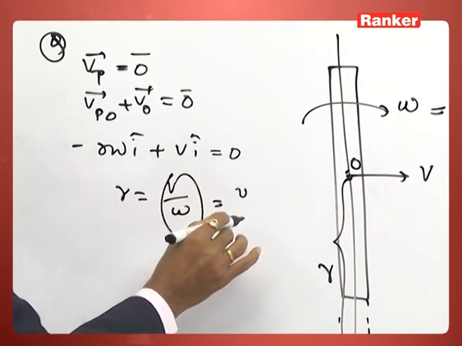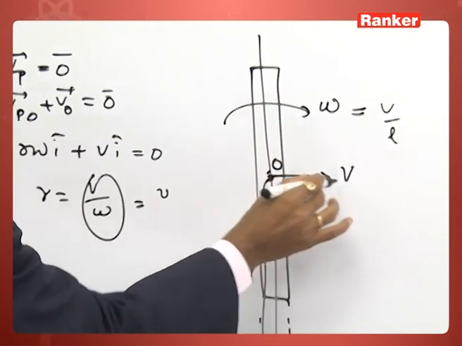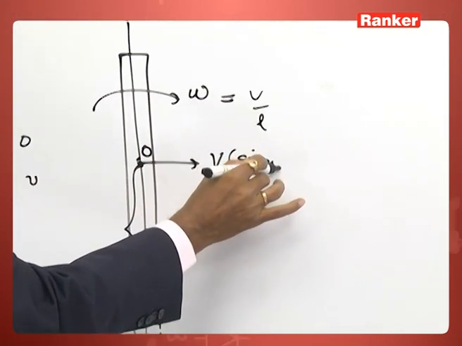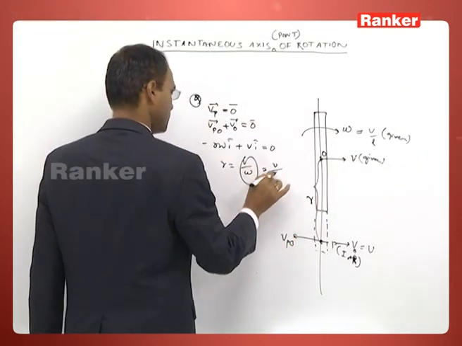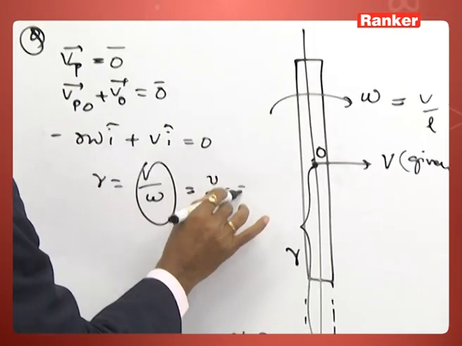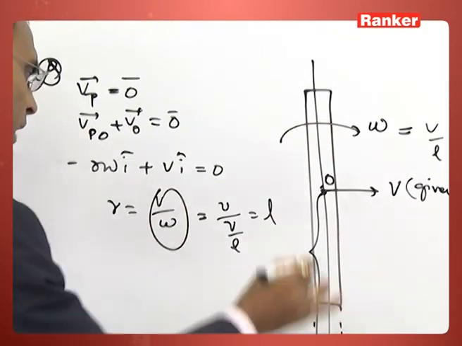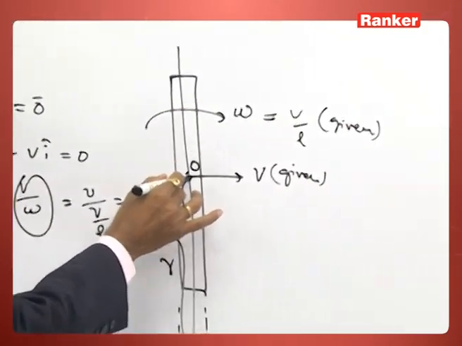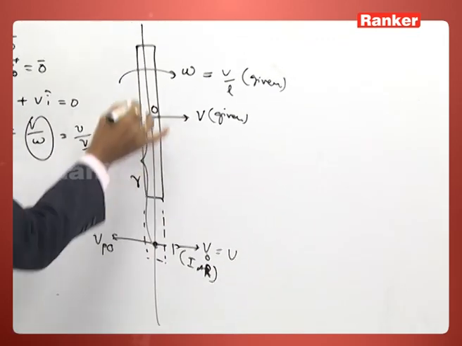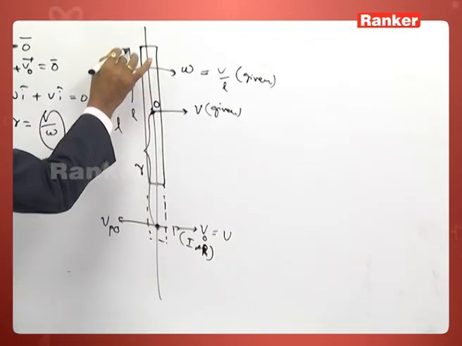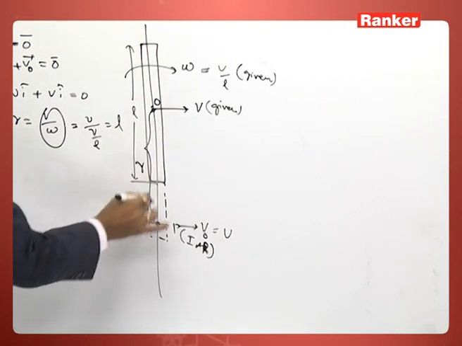V is the velocity of the given point. This is given. And omega is equal to V by L, given. So substitute it, you will get L. When you calculate the r from this point, when you take L below, you will get it outside.